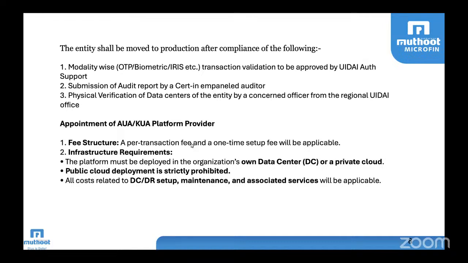Or if you can develop that one, that is also fine, but it will be a little bit complicated. That is why we also associate with another company to create that platform. So there will be a fee structure applicable to this particular agency also. This AUA KUA platform needs to be used by this particular applicant. That means the entity, the MFI, needs to depend on that particular platform also.